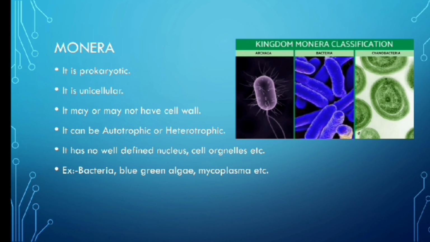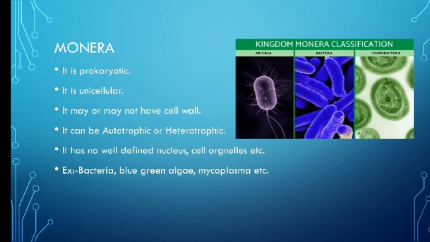So Kingdom Monera. Kingdom Monera is prokaryotic and unicellular, and the organisms present in this kingdom may have a cell wall or may not have a cell wall, and the mode of nutrition is autotrophic and heterotrophic. The organisms present in this kingdom may contain both properties, where they can depend on themselves or they can depend on other organisms for food and energy.